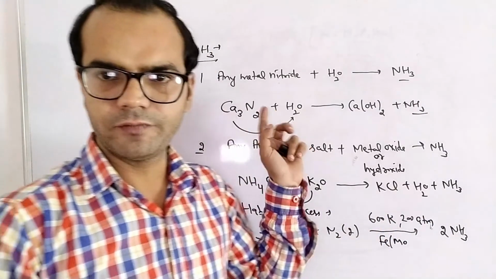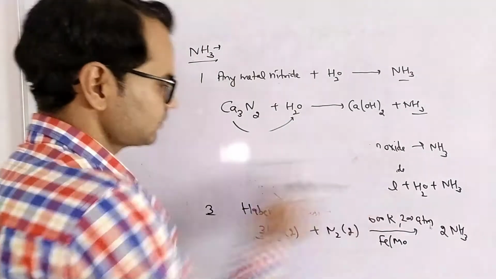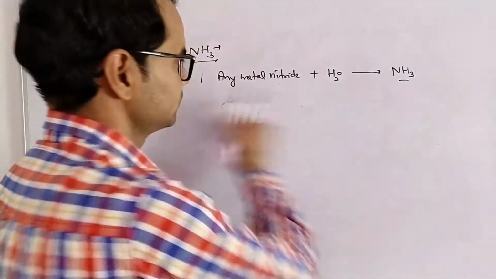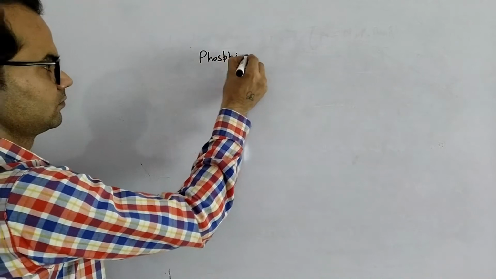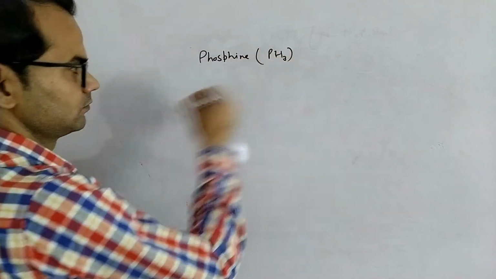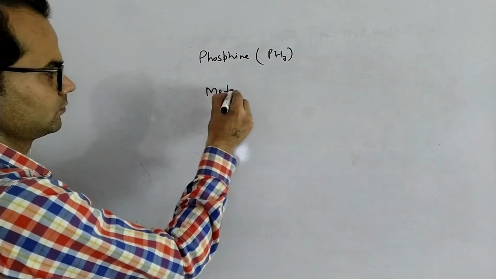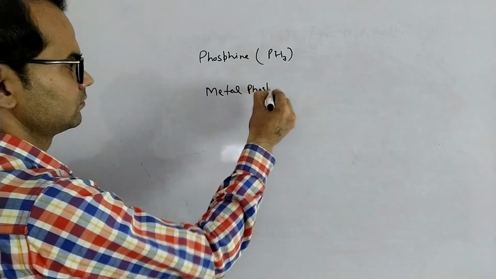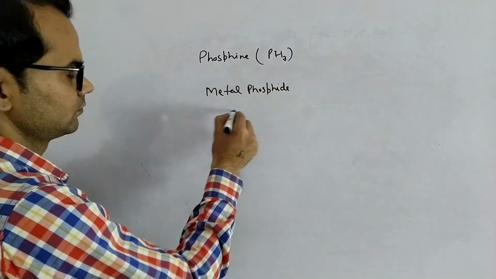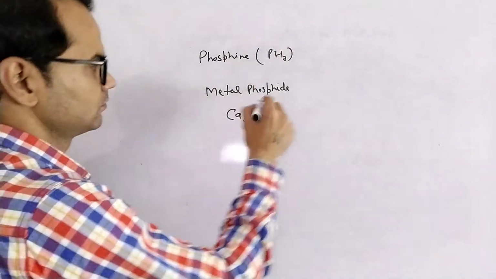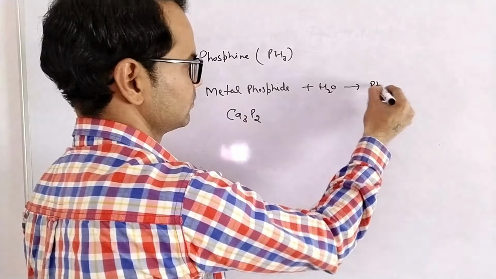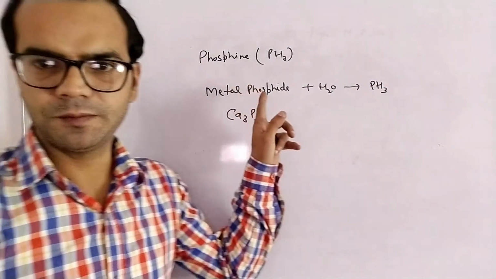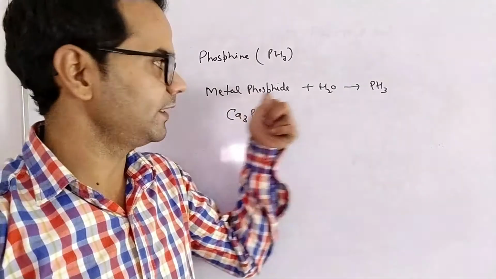Next is how to prepare phosphine. Phosphine is prepared by the reaction of a metal phosphide with water.